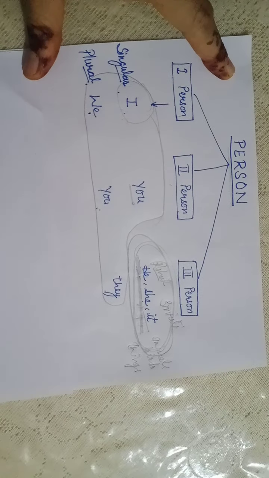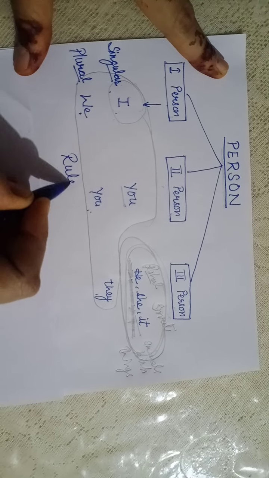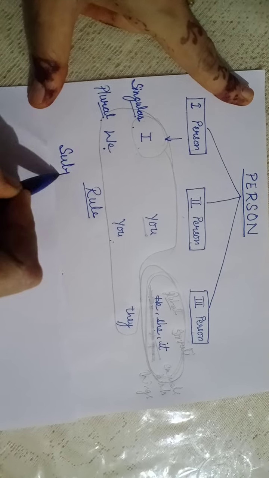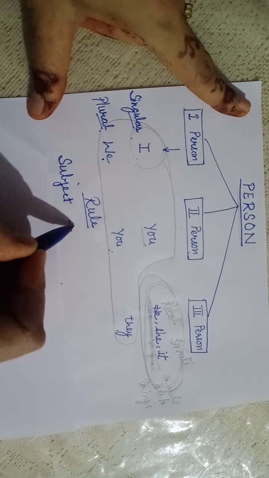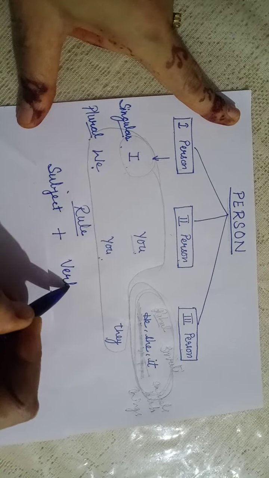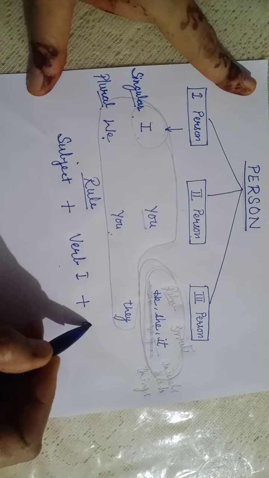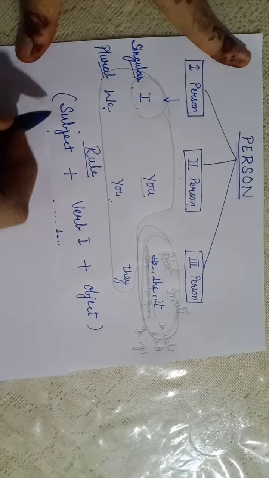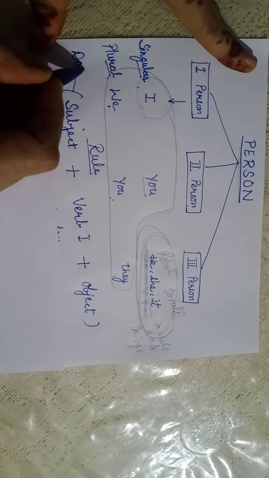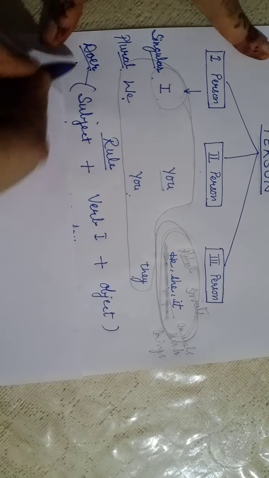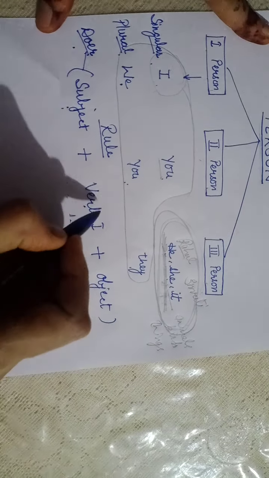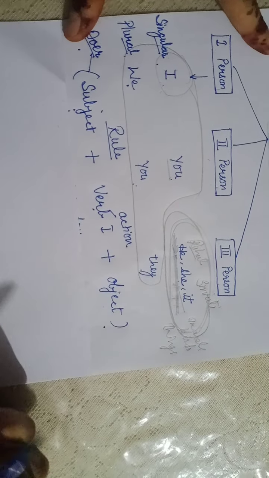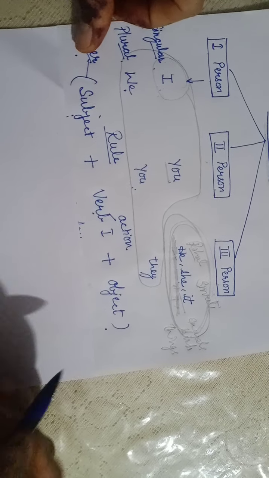But we have a rule for this tense. The rule is subject plus first form of the verb plus object. It goes like this. Subject means the doer, one who is performing an action. Verb is action, and object can be the thing on which the action is being performed, or anything else.